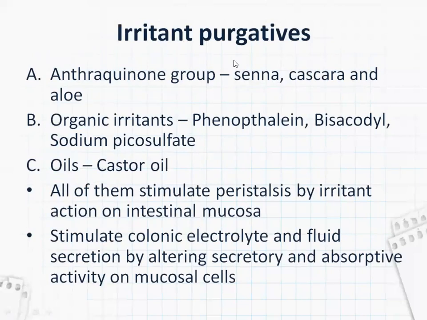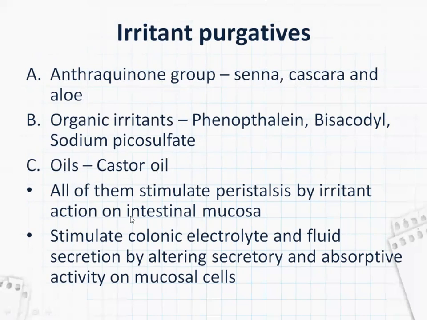Now coming to irritant purgatives, they again contain three types: anthraquinone group, organic irritants, and oils. Under the anthraquinone group, we have senna, cascara, and yellow. Organic irritants: phenolphthalein, bisacodyl, and sodium picosulfate. Oils: castor oil.